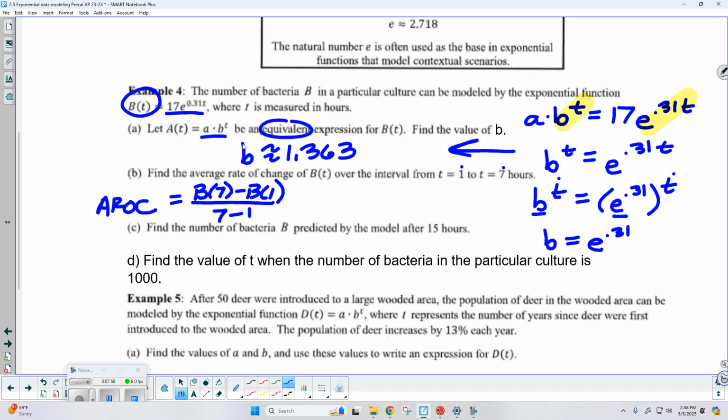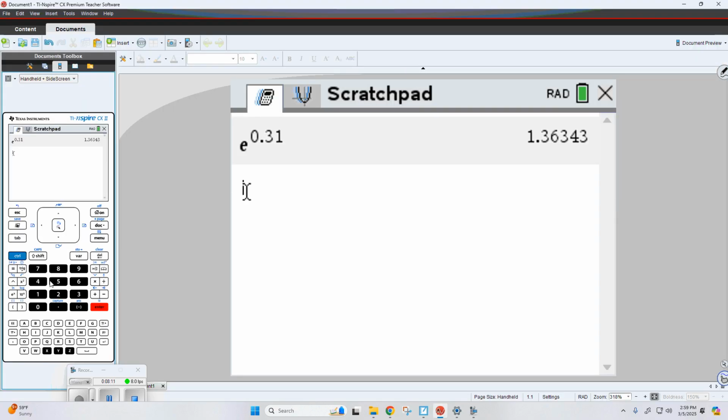Now, we also have the opportunity to remember something I showed you a little while ago. Let's store this function in the calculator so that it'll take care of that for me. I'll show you what I mean. So I'm going to come on over here. Okay, let's go ahead and type this in. So 17 times e to the 0.31. Now, I'm just going to go ahead and change it back to x because we're in the calculator. But remember, the variable itself doesn't have an impact on the problem. Now, I'm going to use my touchpad here to make sure that my cursor is no longer in the power.